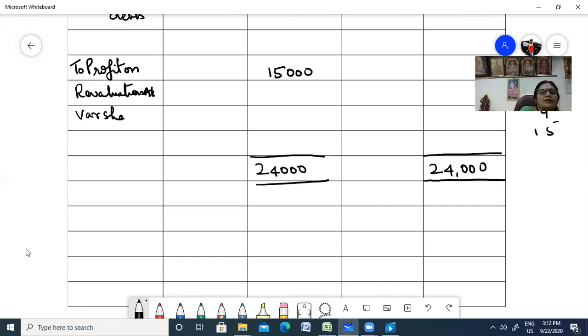Varsha's capital account. Then Shanti's capital account. And Madhuri's capital account. So 15,000 you had.